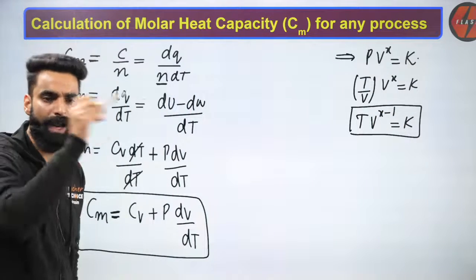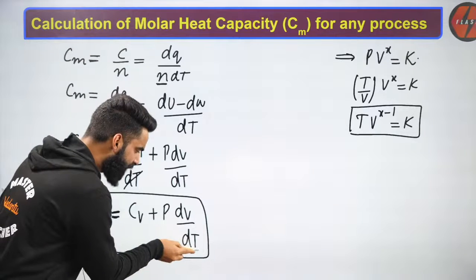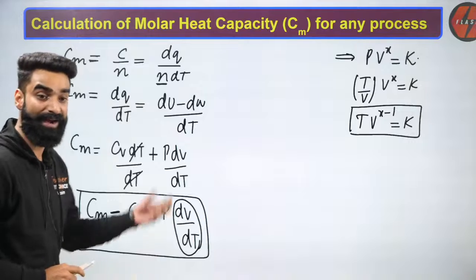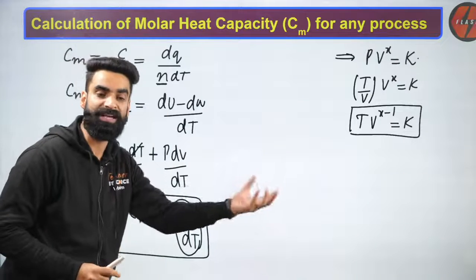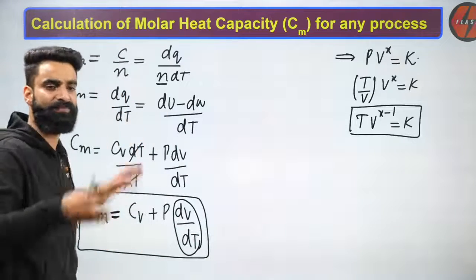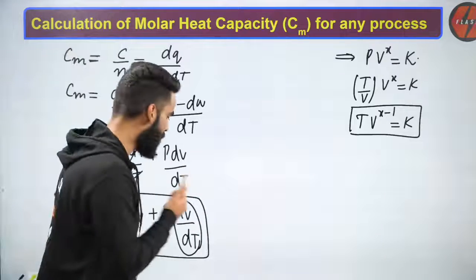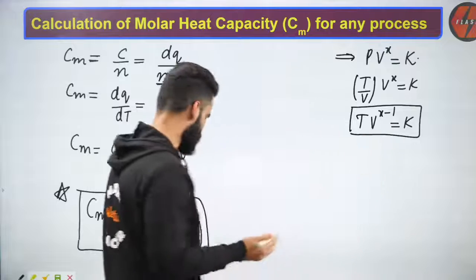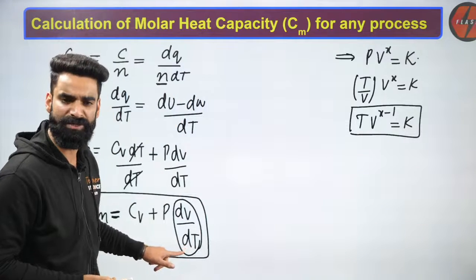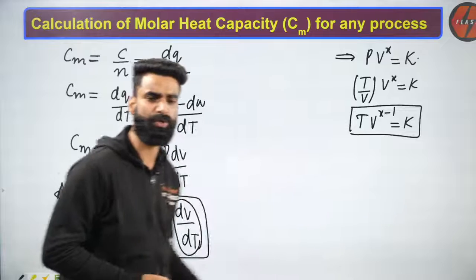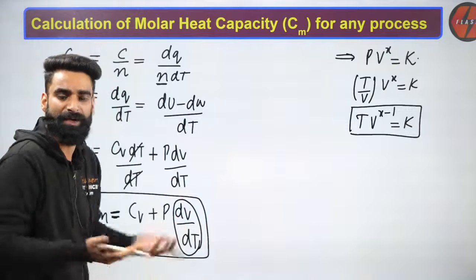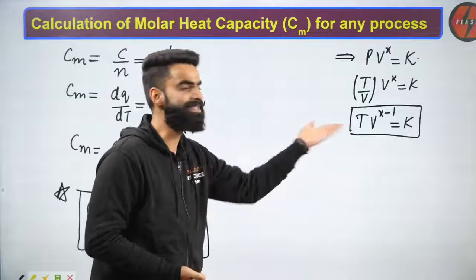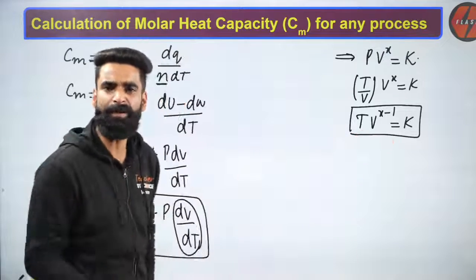Now, since we have to calculate this value, dV upon dT, and after getting the dV upon dT, I'm going to put that value into this equation and I'll get the final result. In order to calculate dV by dT, I'm going to differentiate this equation throughout with respect to temperature, because I need to get the value of dV by dT. So the only method that's left to me is the differentiation with respect to temperature.